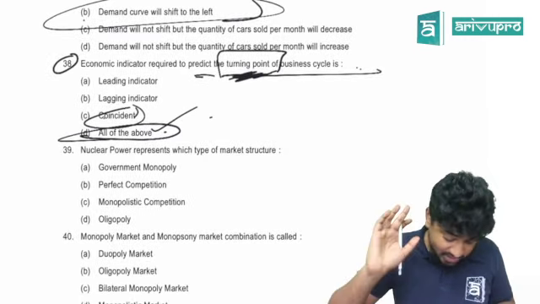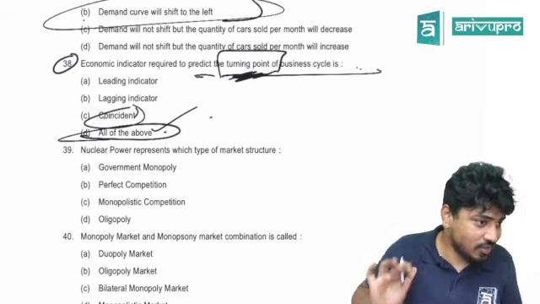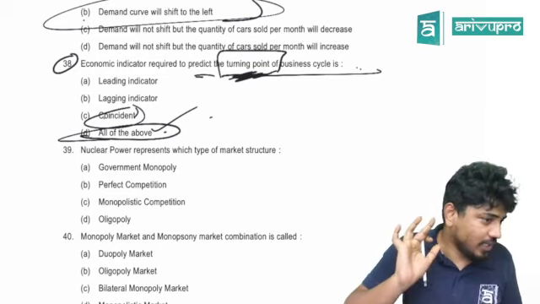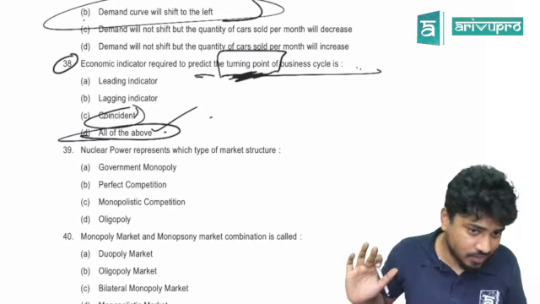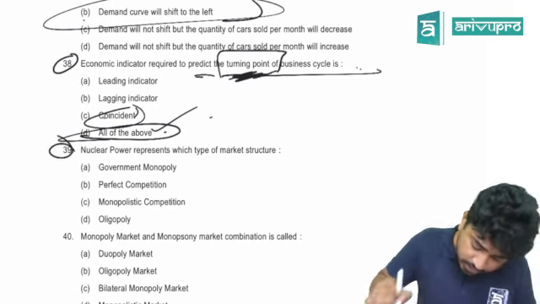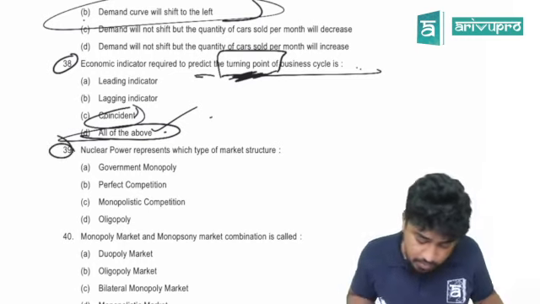I am being very frank here. Even I don't know why they are changing it. The institute can be wrong, and even I can be wrong here. Done. 39. Nuclear power represents which of the market structures?